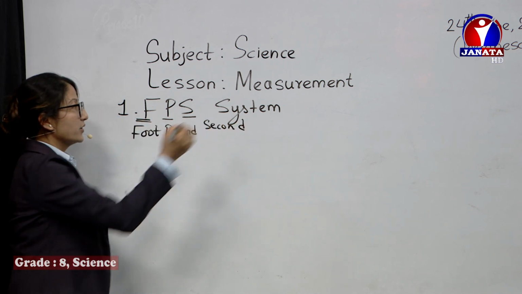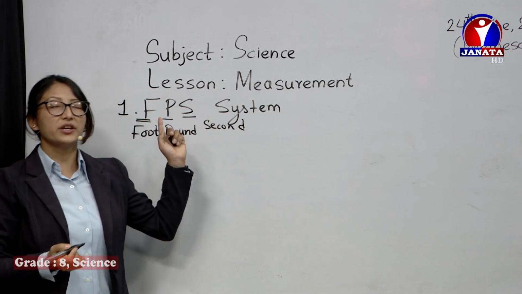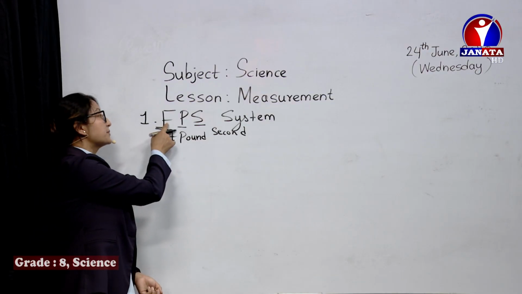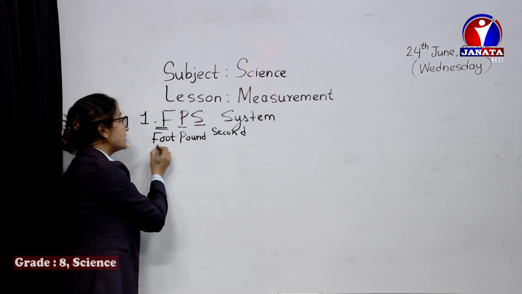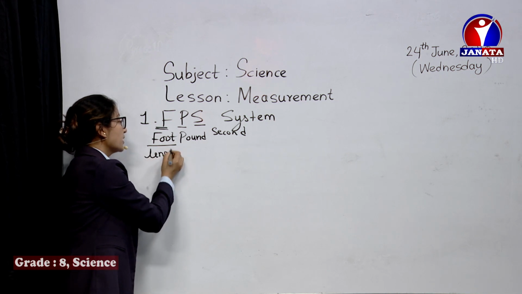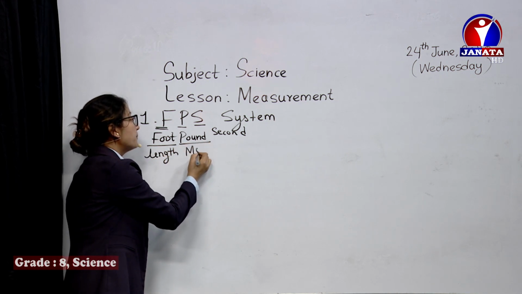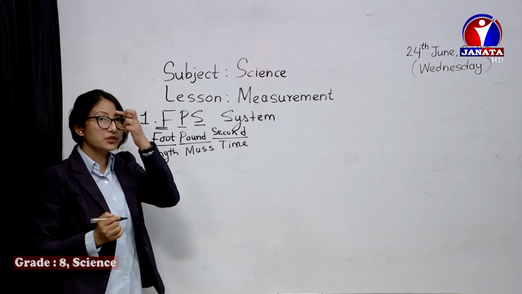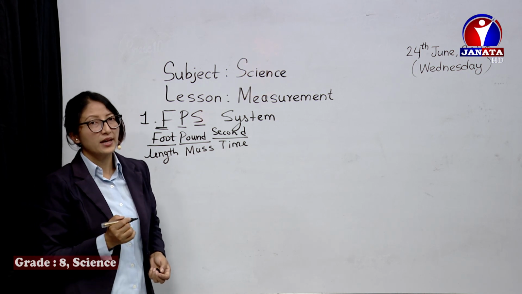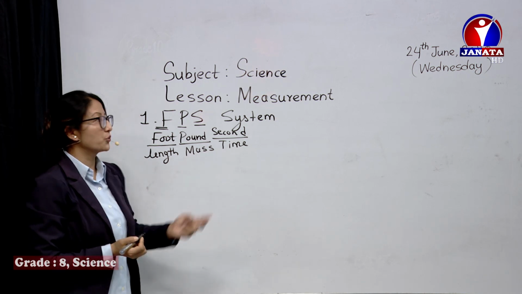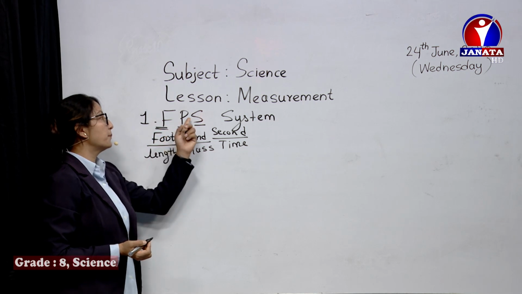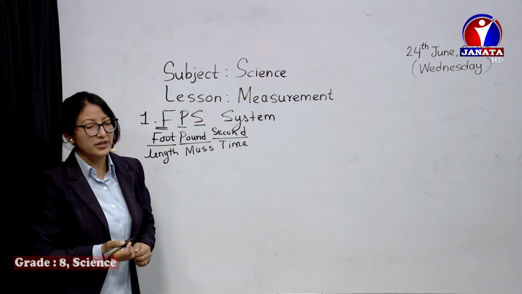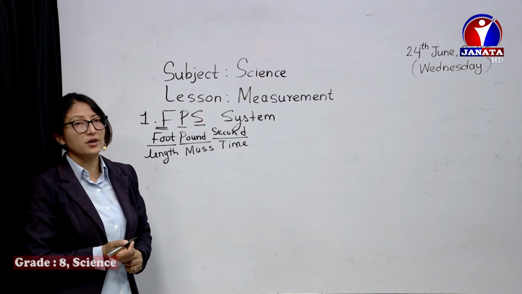We can define the FPS system as a system of measurement in which length is measured in foot, mass is measured in pound and time is measured in second. It is a British system of measurement.